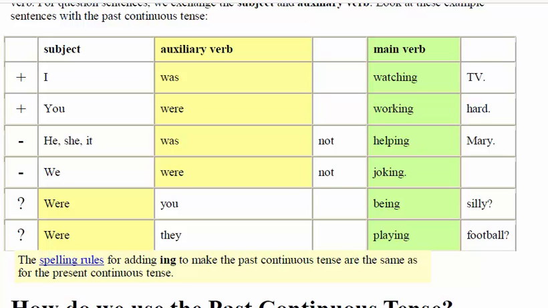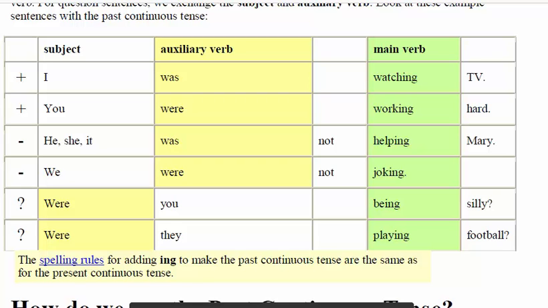And in the interrogative form, only "were" is replaced by the subject. For example, the verb will come before "you," which is the subject, and then "being," which is your main verb, and then the object. So this is the same rule which is repeated again and again. The auxiliary verbs, the negations, the auxiliary verbs come before the subject. This is the main rule, student. There is no newness at all.